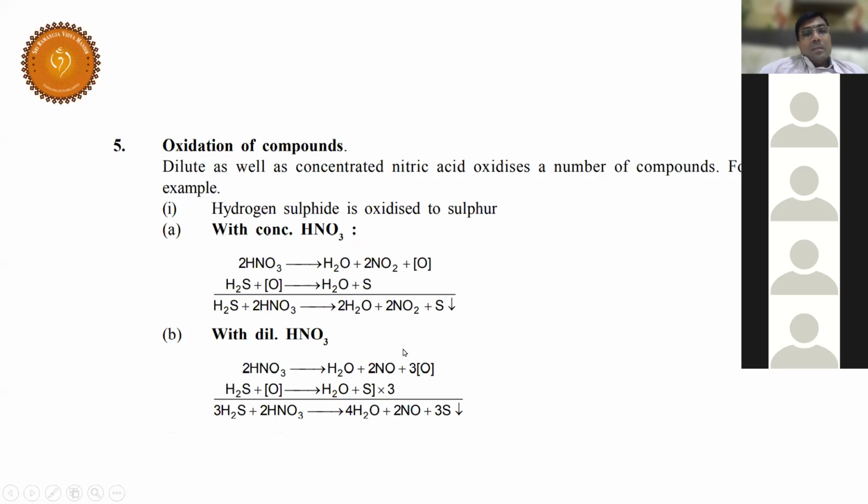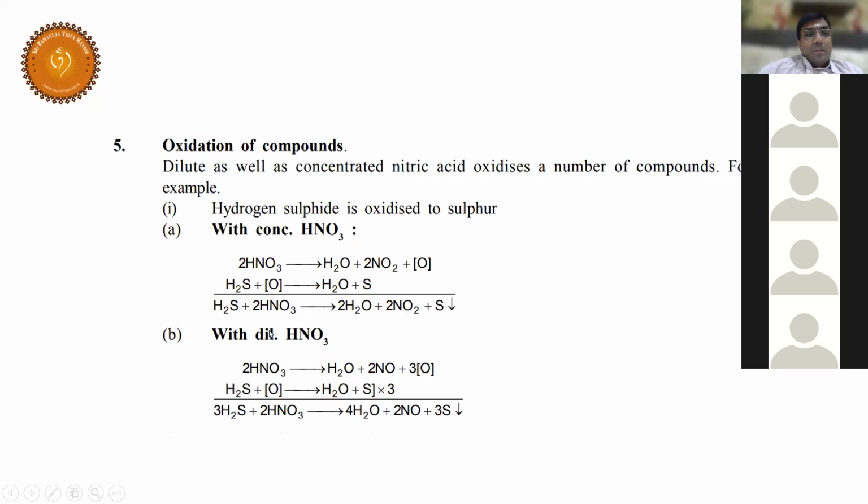This is how we should see it. When you see the whole equation with this perspective, things will be very easy. So H2S being a reducing agent gets oxidized, and HNO3 being an oxidizing agent gets reduced. Very simple. Now this principle can be applicable for all the compounds, all the elements, whether metals or non-metals. Hope you understood.